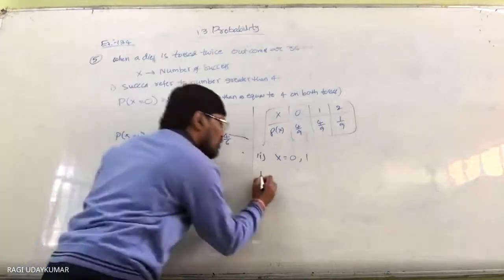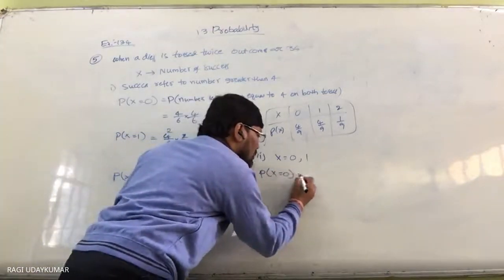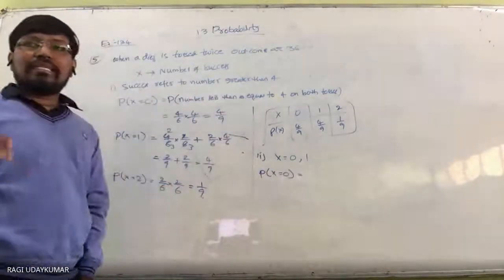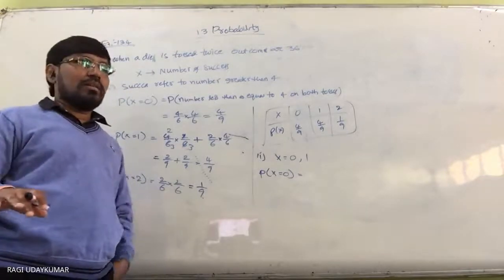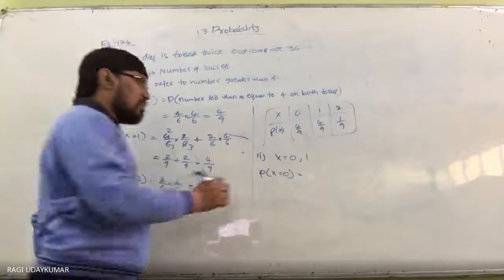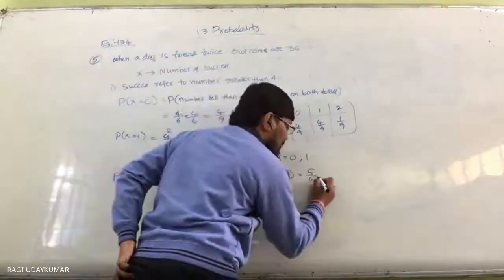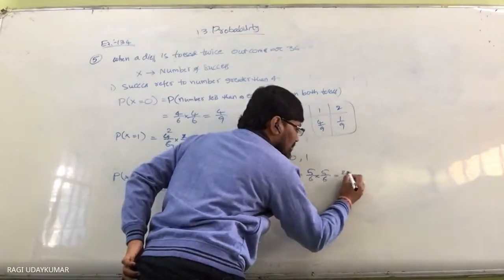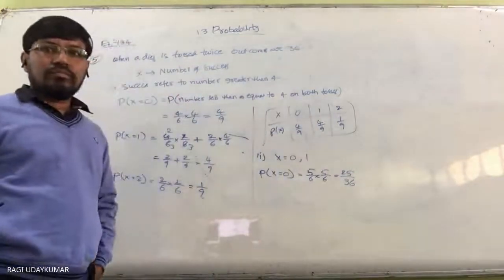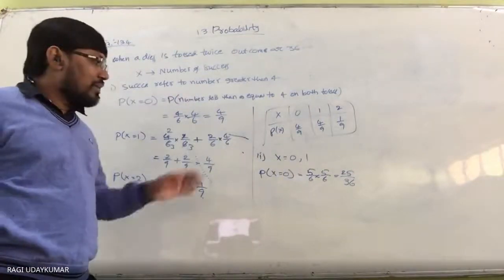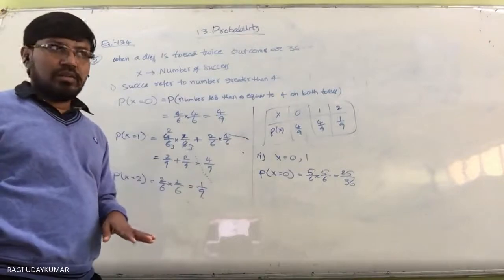X equals 0 means the probability of x equals 0 means 6 is on neither die. So the probability of getting other than 6 is 5 by 6 and 5 by 6, that is nothing but 25 by 36. And you can also do it directly.